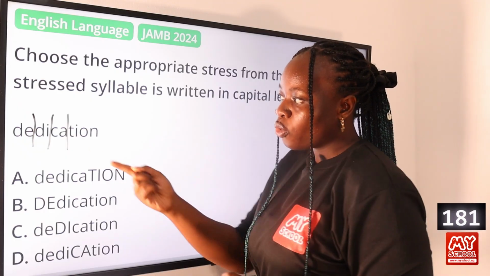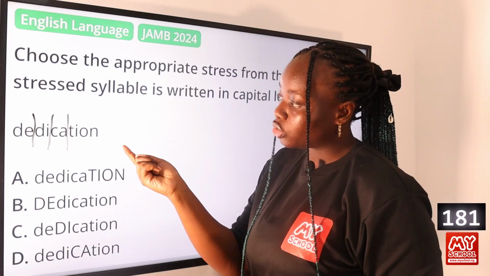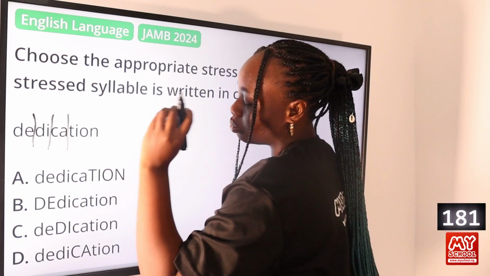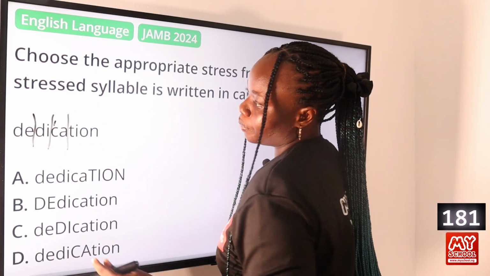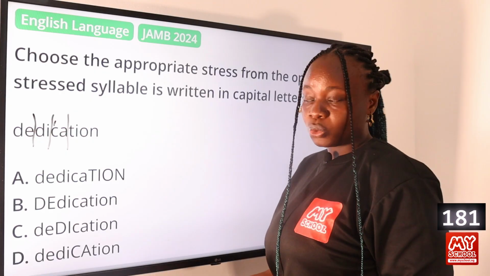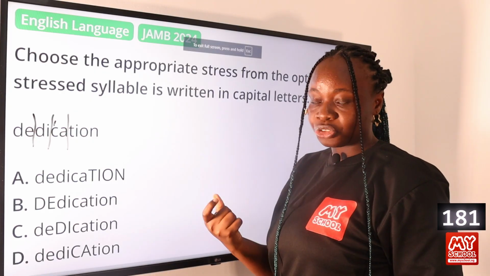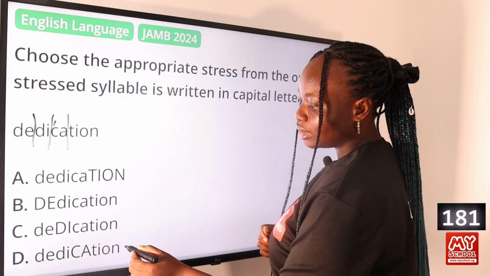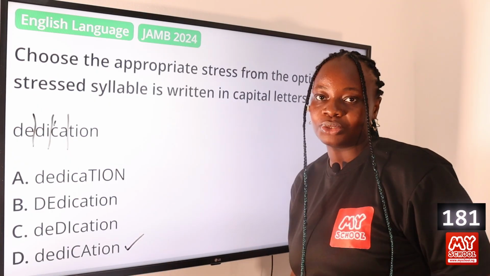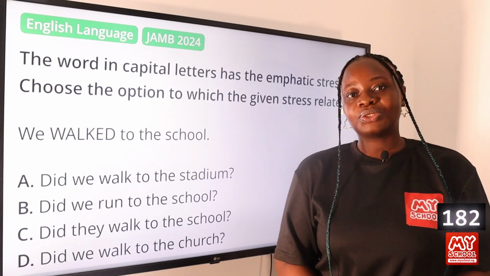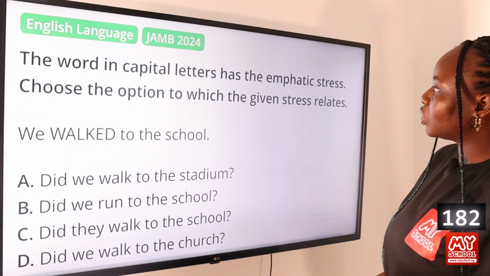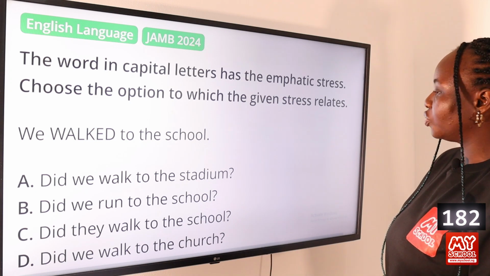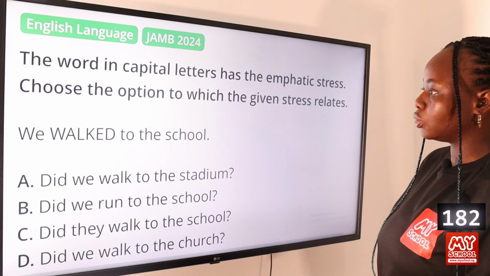And since for words that end with I-O-N, the stress is usually on the penultimate syllable or second syllable from the last, we have the stress here. So again, when you pronounce the word dedication, we can feel the stress in the K. So this makes option D, dedication, the answer to this question. Question 182. The word in capital letters has the emphatic stress. Choose the option to which the given stress relates. We walked to the school.